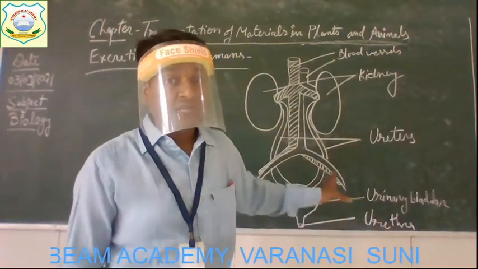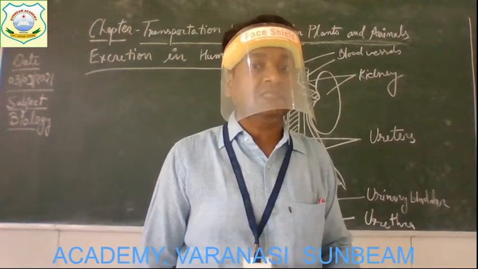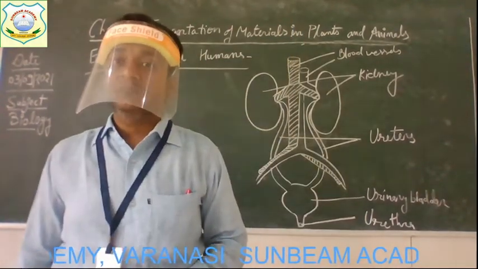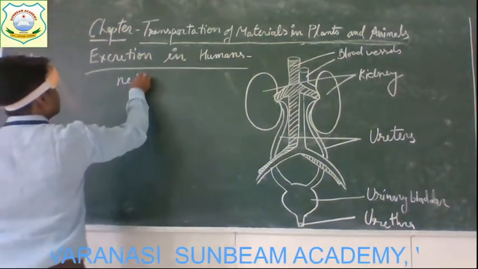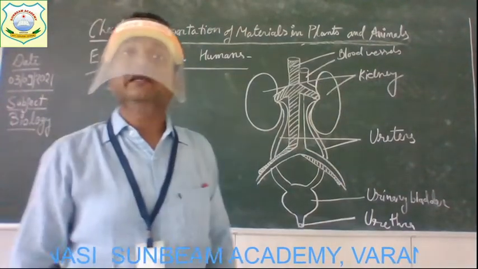The kidneys work in the same way, and the kidney consists of a large number of coiled tubes which are known as nephrons. What are they known as? Nephrons.